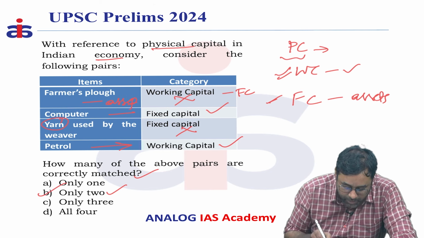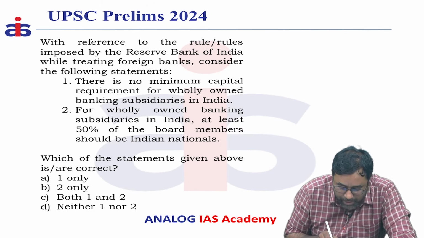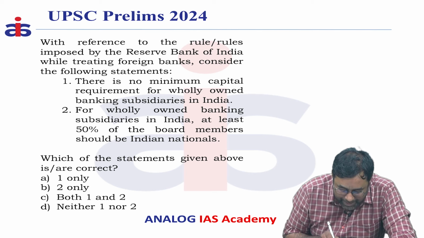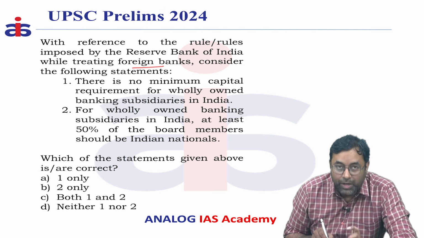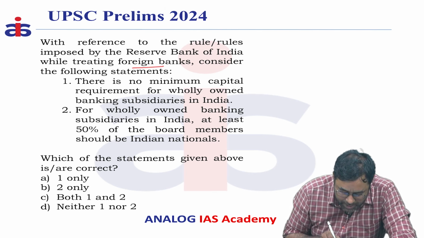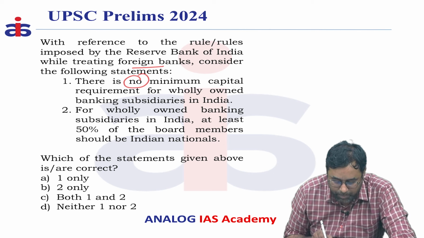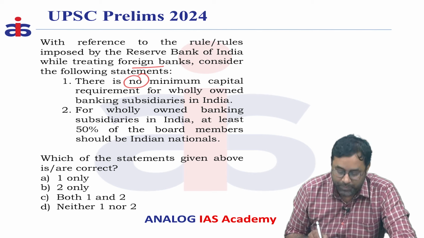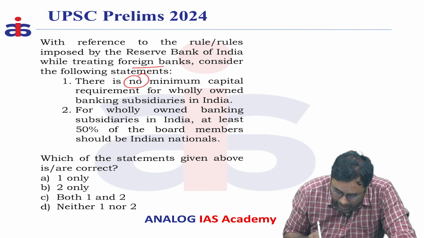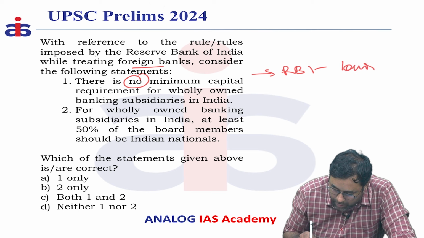So next question, with reference to the rules imposed by the RBI while treating foreign banks, consider the following statements. First statement says that there is no minimum capital requirement for wholly owned banking subsidiaries in India. So here recently RBI has passed certain rules related to foreign banks.